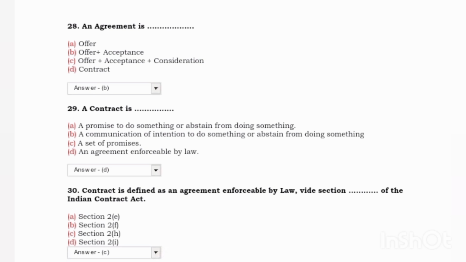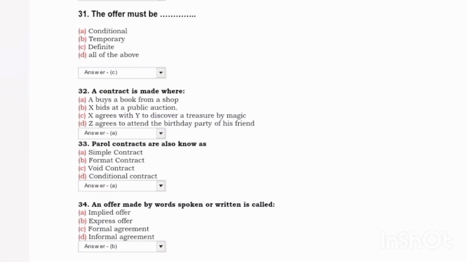Next, a contract is: answer, an agreement enforceable by law. Next, a contract is defined as an agreement enforceable by law, under which section of the Indian Contract Act? Answer C, Section 2(h). Next, the offer must be: answer C, definite. Next, a contract is made when you buy a book from the shop.